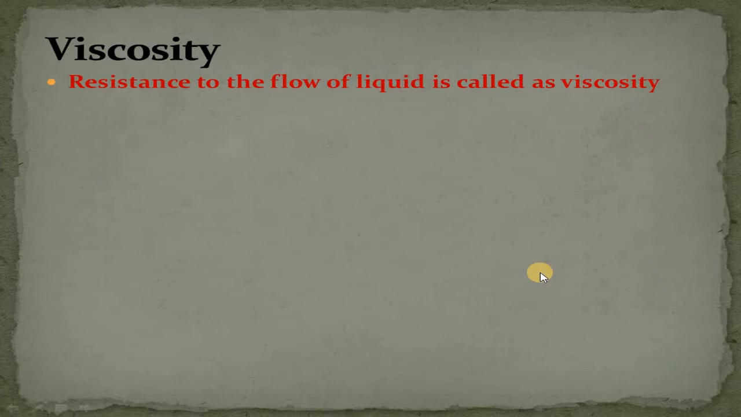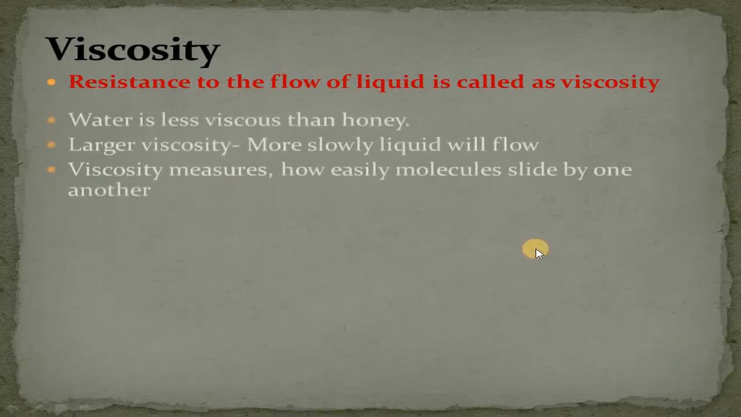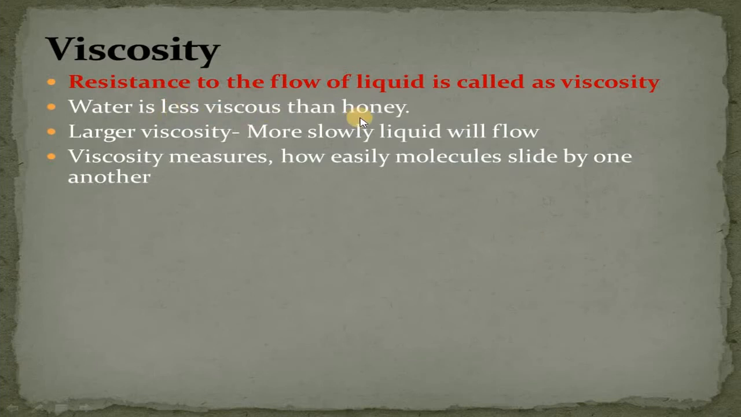If we look at our daily life and compare different liquids, for example, if we compare water and honey, water has less viscosity as compared to honey. We can pour water from one container to the other easily and in less time as compared to honey, because the viscosity of water is less as compared to the viscosity of honey. Water is less viscous than honey.